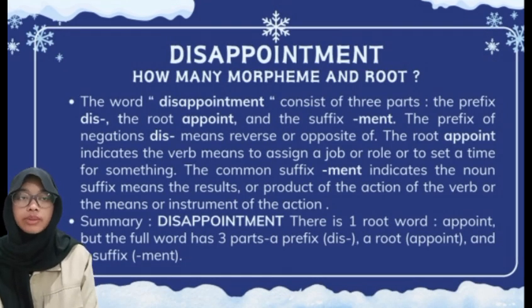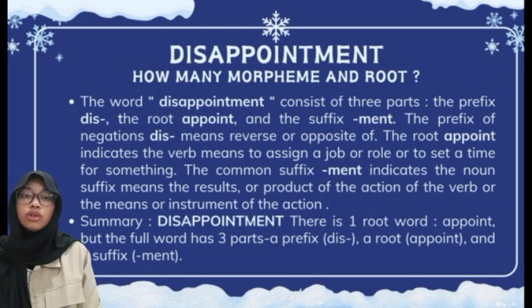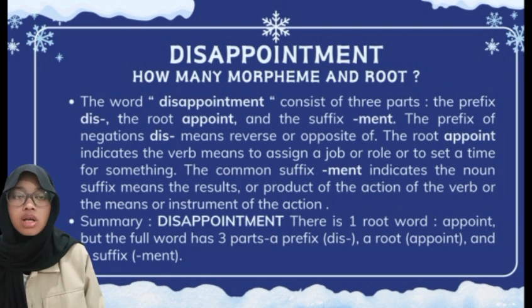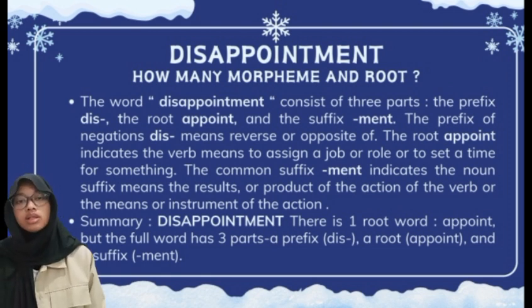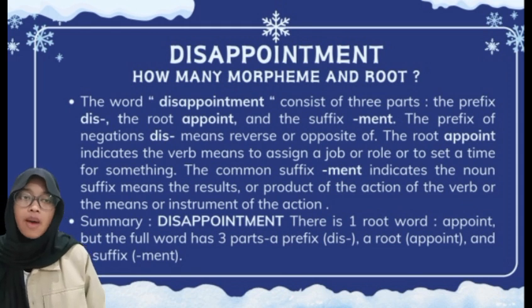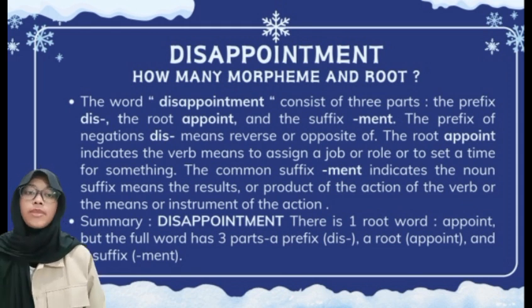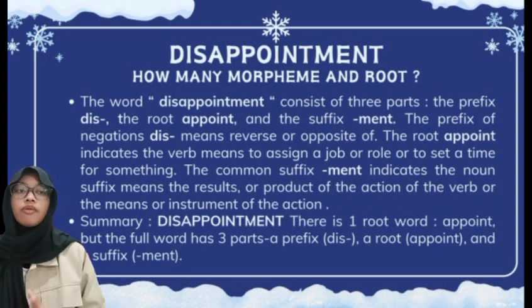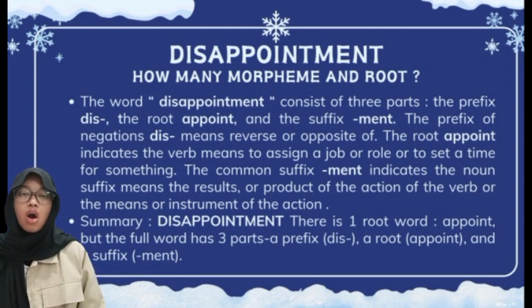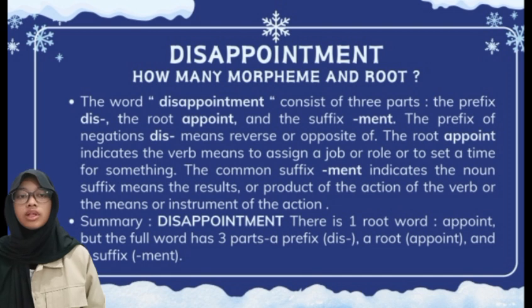The word disappointment consists of three parts: the prefix dis, the root appoint, and the suffix ment. The prefix of negation dis means reverse or opposite of. The root appoint indicates the verb, means to assign a job, a role, or to set a time for something. The common suffix ment indicates the noun suffix, means the result or product of the action of the verb or the means or instrument of the action.